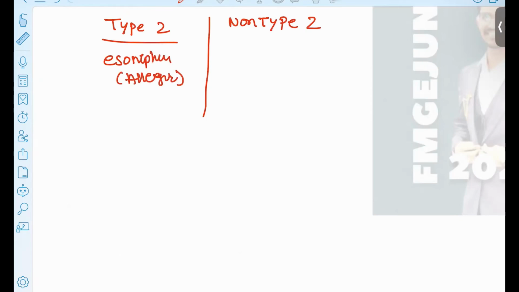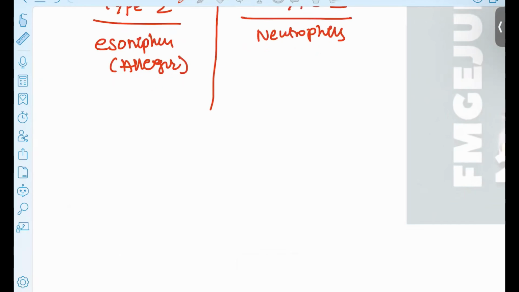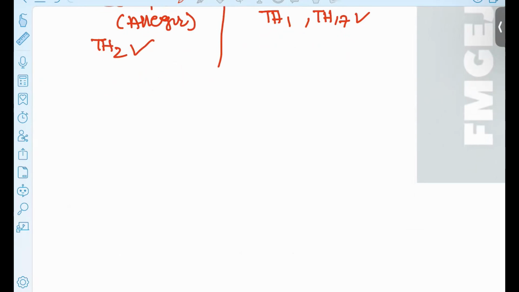And when I say non-type 2, this is usually your neutrophils. What are the T helper cells? In the eosinophils, T helper 2 is going to be involved. Here, T helper 1 and T helper 17 are going to be involved. And what are the allergens? When I say allergens, your eosinophils, right? Eosinophils are the major one and also B cells are the major one.